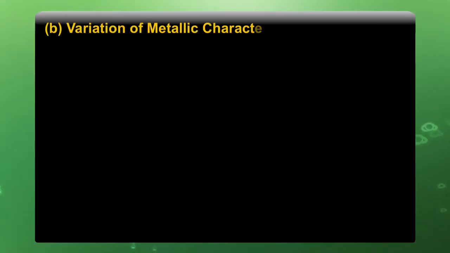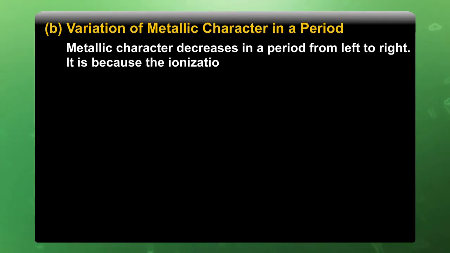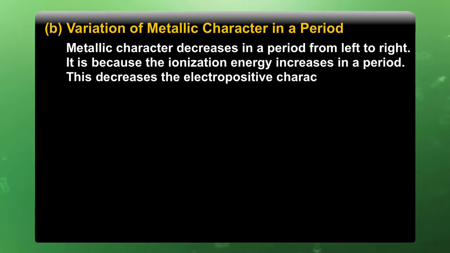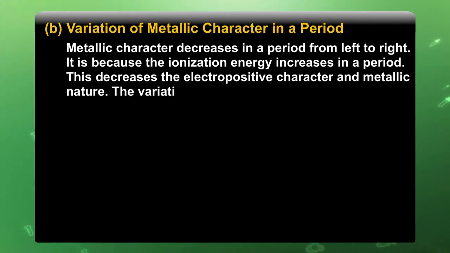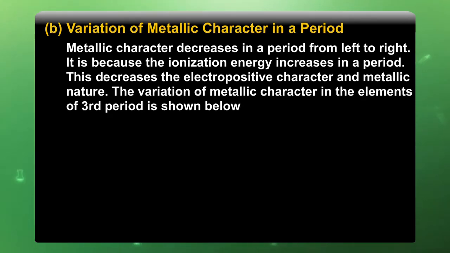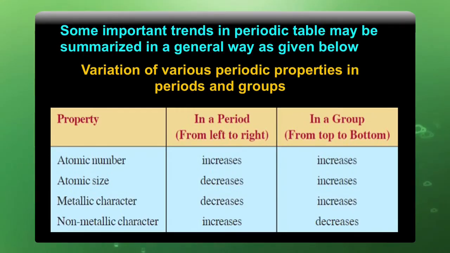Variation of metallic character in a period. Metallic character decreases in a period from left to right. It is because the ionization energy increases in a period, and this decreases the electropositive character and metallic nature. The variation of metallic character in the elements of the third period is shown below. This is the representation of the decrease in metallic character. This table indicates how atomic number, atomic size, and metallic and non-metallic character increase or decrease in groups or periods.